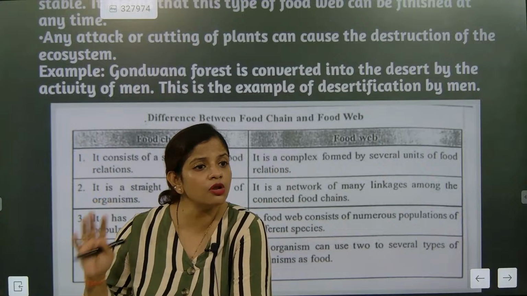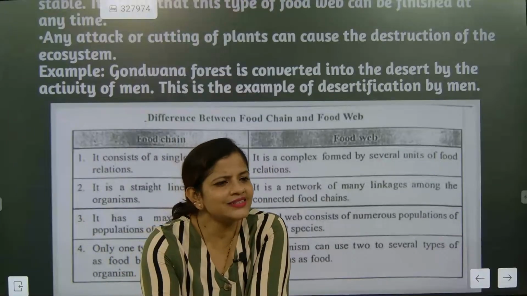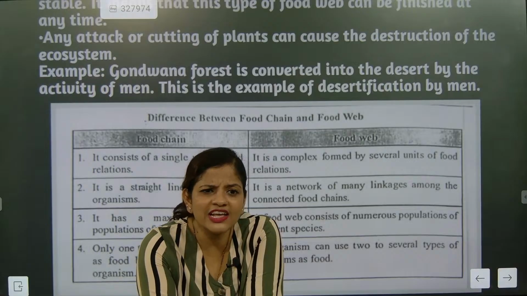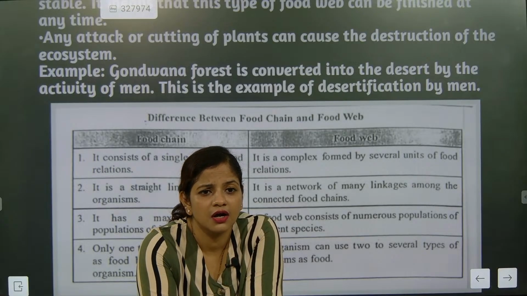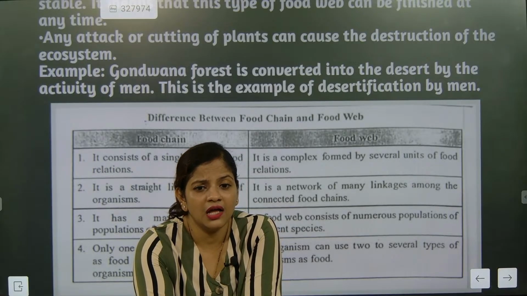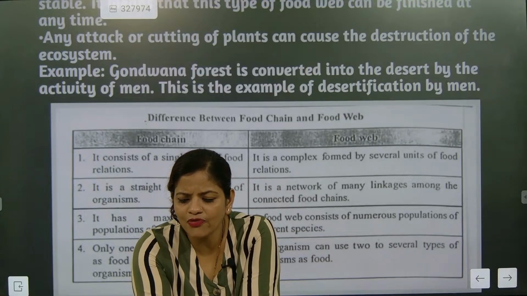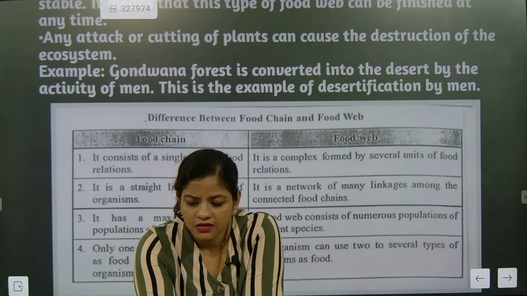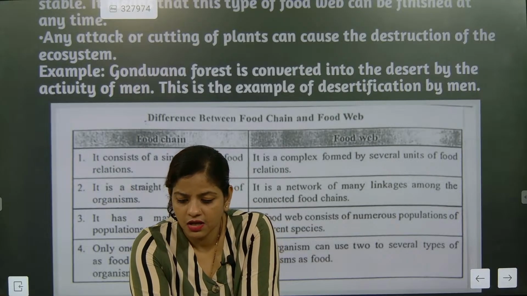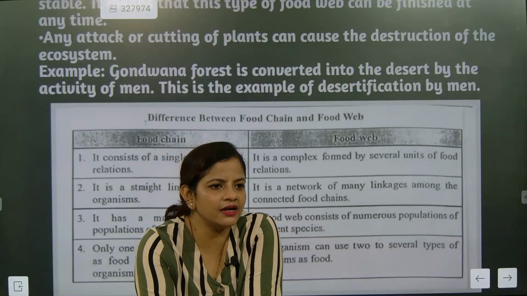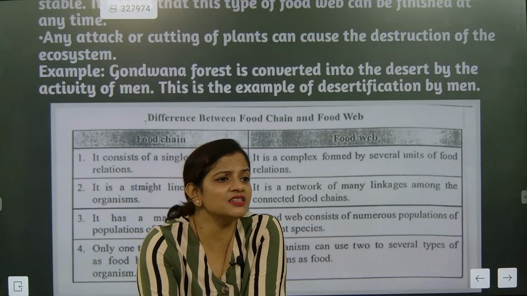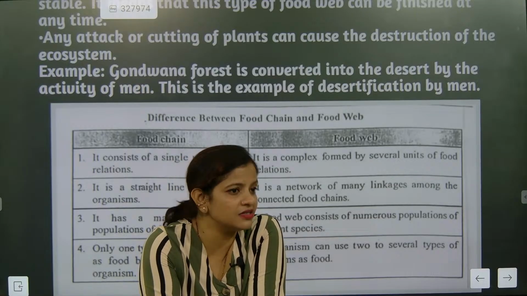Is desert good or bad? Is desert good or bad? Desert is good, forest is good? How many of you are feeling desert is good? Come on, answer my question. Tarun is telling desert is bad. Ruchi is telling desert is bad. It's not good, right? Why? Because desert is barren land with no plants.